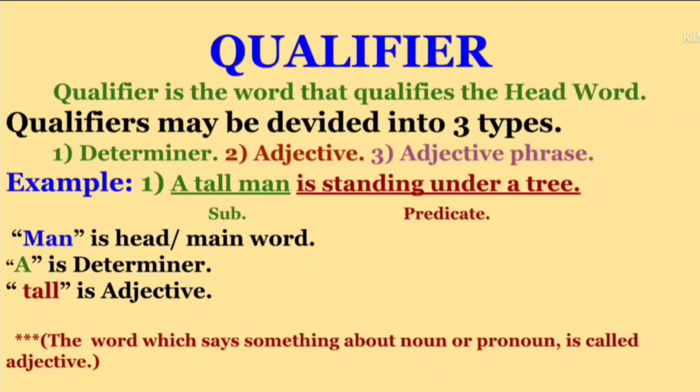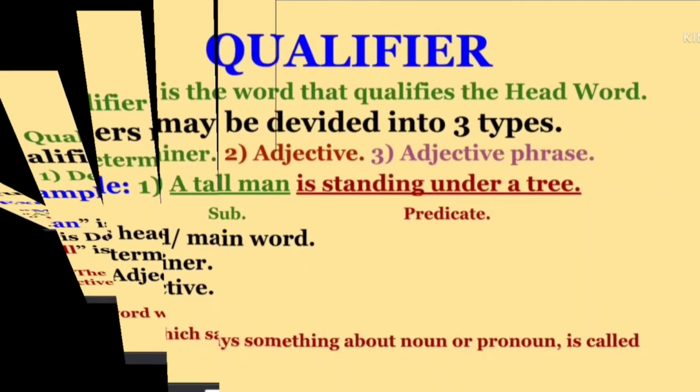So why is tall an adjective? Because we know the word which says something about a noun or pronoun is called an adjective, and in the subject part man is a noun, and how the man is, is said through the word tall. Or we may say the word tall qualifies the noun man. So here tall is an adjective.